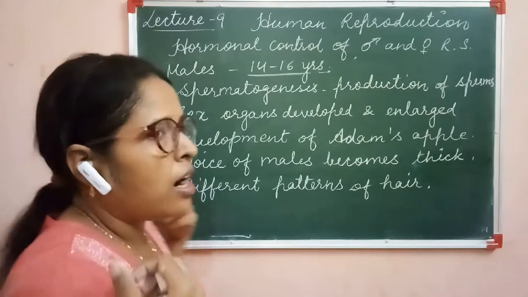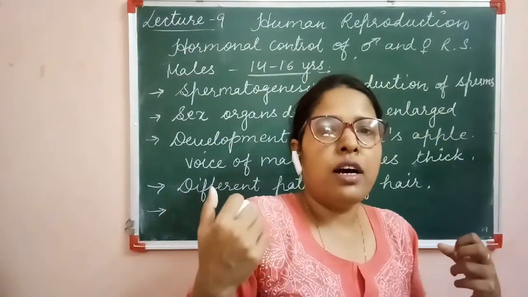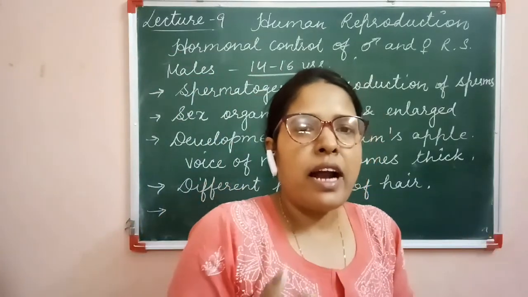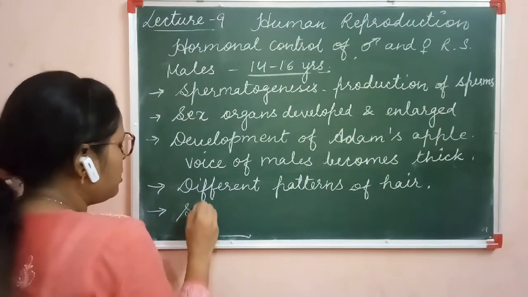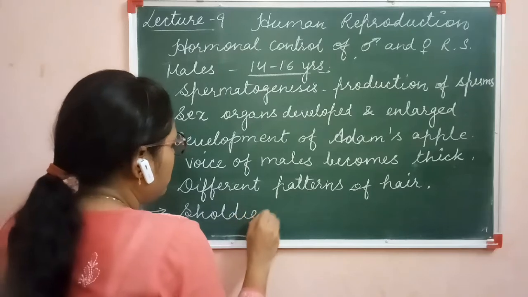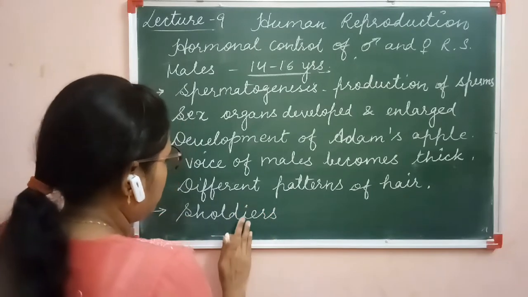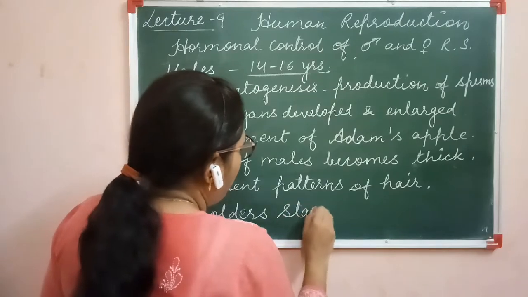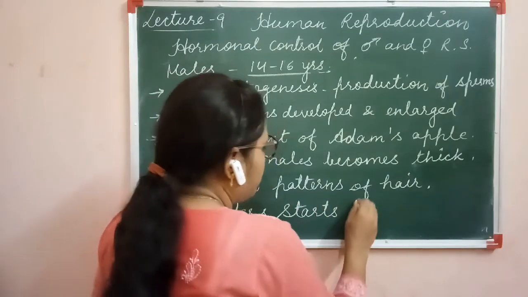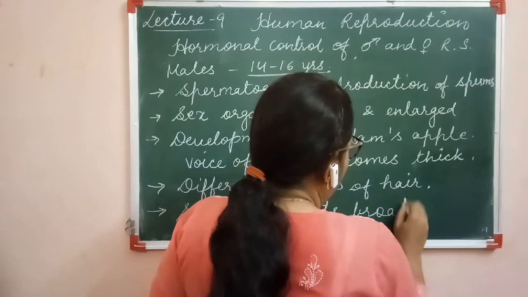The shoulders start broadening here due to the muscular activities, or the development of muscles. Clear?